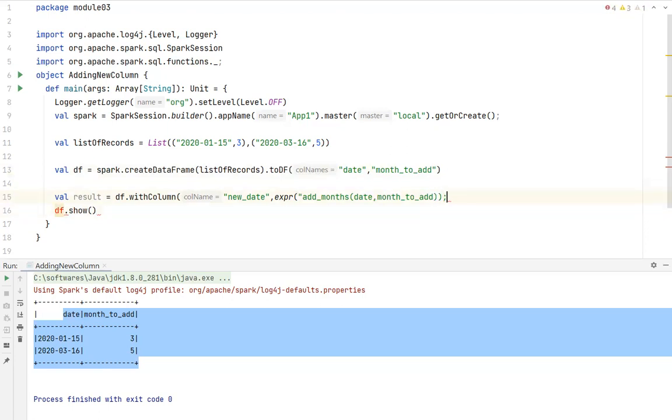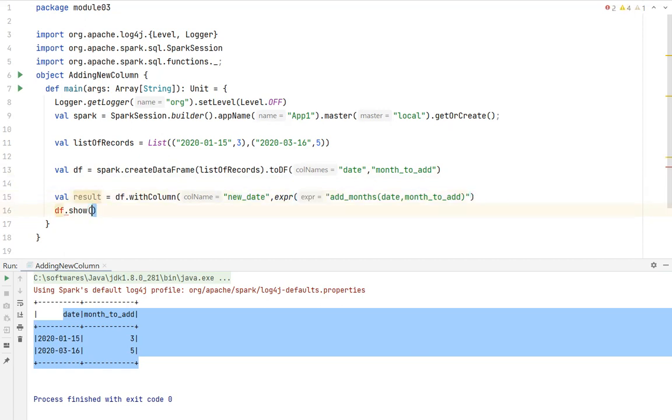What this function will do, for the given date and the months to add, it will automatically add, and it will create a new column by the name new_date. Okay, let me show you this.